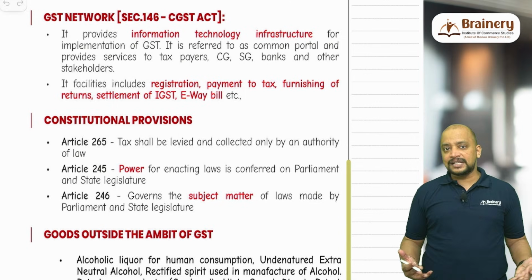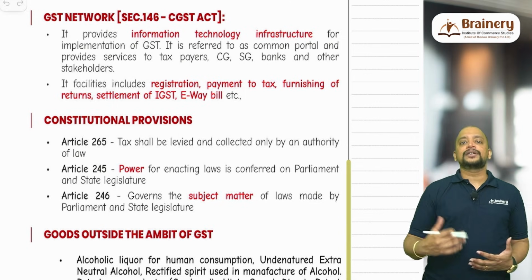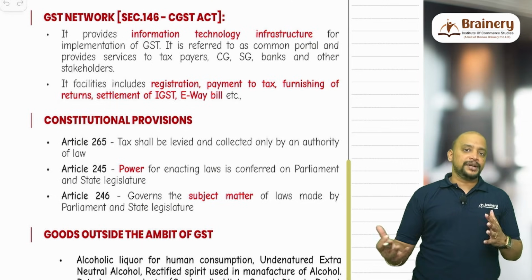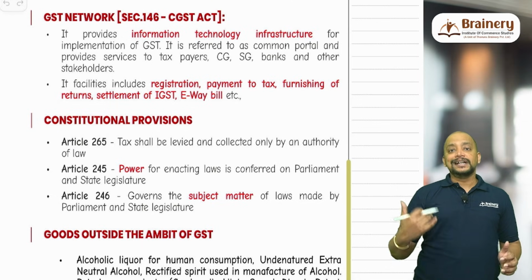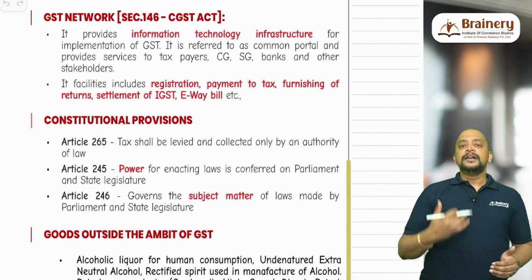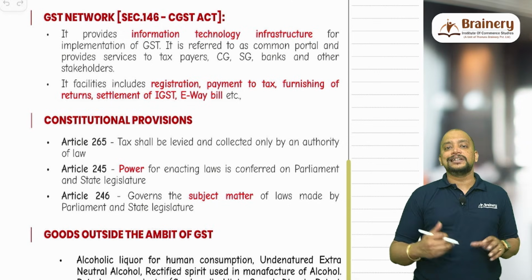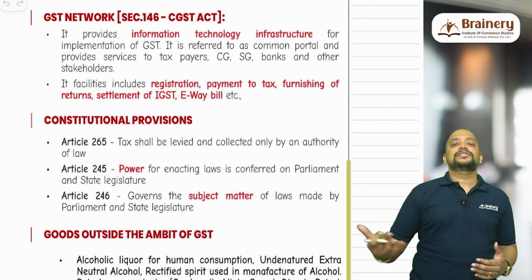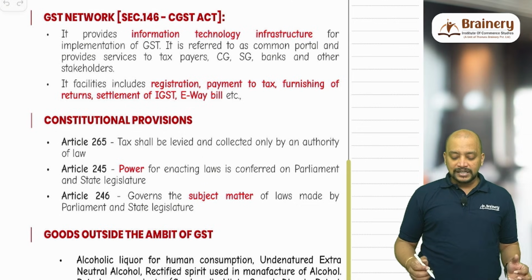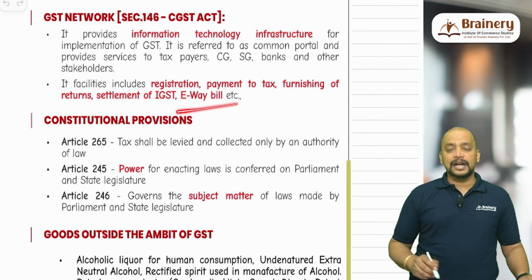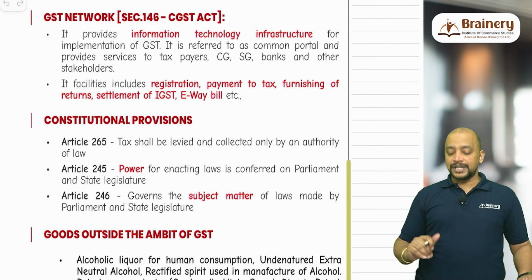And the main activities that it will facilitate are registration, then payment of taxes, then forwarding the returns to the state government and central government, matching of ITC, that is whenever we have purchased something, that person's liability will be matched with our ITC. So this matching of ITC, matching of tax payment with the banks, all these are the works, including settlement of IGST between the central government and state government, and e-way bill. These are the functions of the GST network.